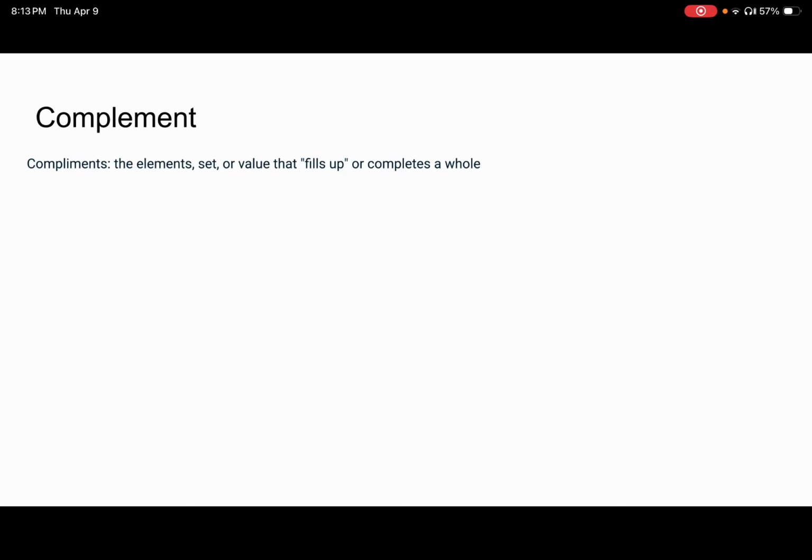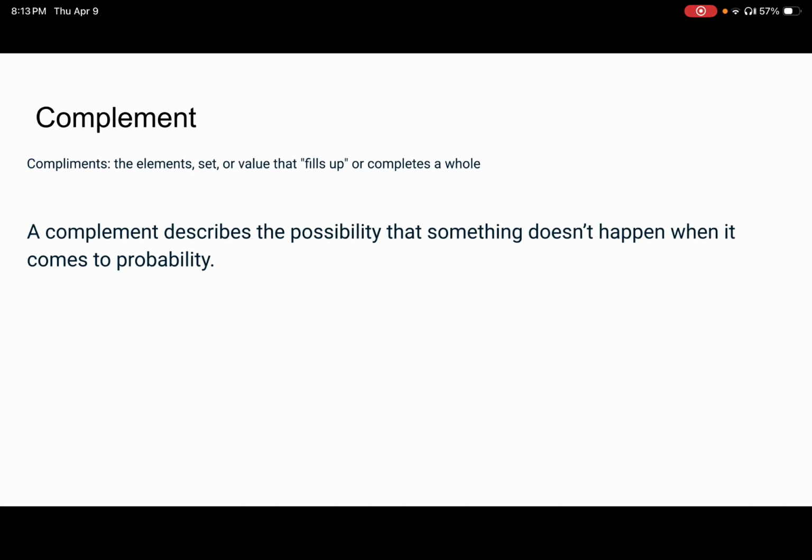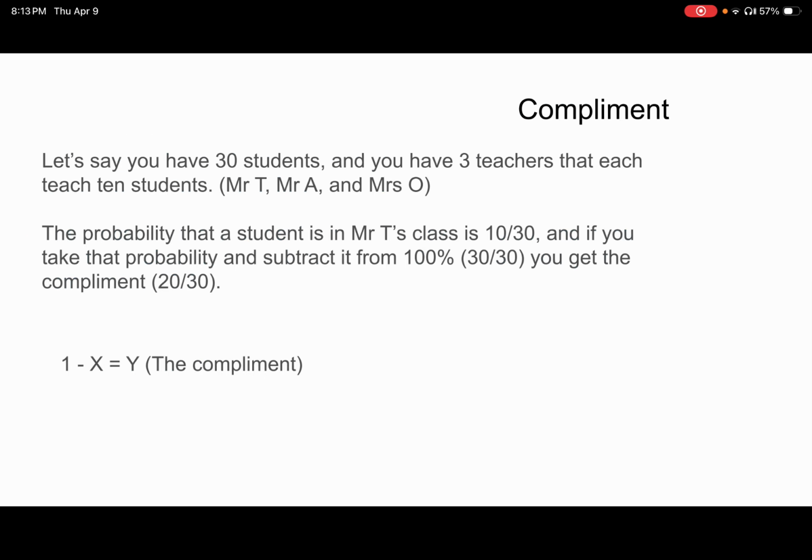Now, a complement is defined as the element, set, or value that fills up or completes a whole. A complement describes the possibility that something doesn't happen when it comes to probability. Let's say you have 30 students and you have 3 teachers that each teach 10 students. You have Mr. T, Mr. A, and Mrs. O. The probability that a student is in Mr. T's class is 10 out of 30. And if you take that probability and subtract it from 100%, which is 30 out of 30 in this case, you get the complement, 20 out of 30. Essentially, 1 minus your variable equals your complement.